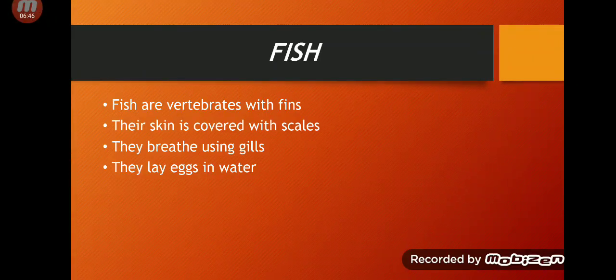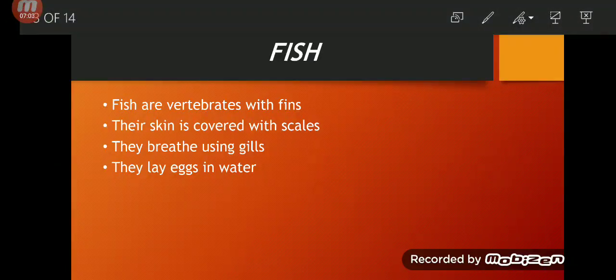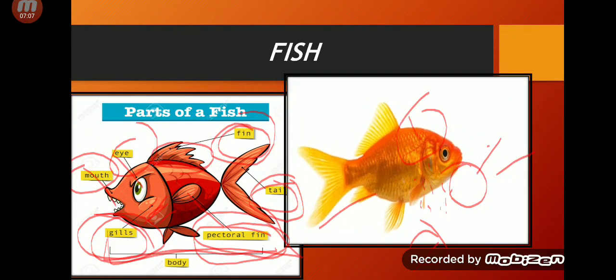So fish are vertebrates with fins. Their skin is covered with scales. They breathe using gills, and they lay eggs in water. So this is about fish. Now we will proceed toward our second group of vertebrates, which is amphibians.